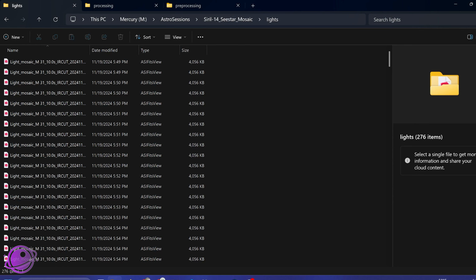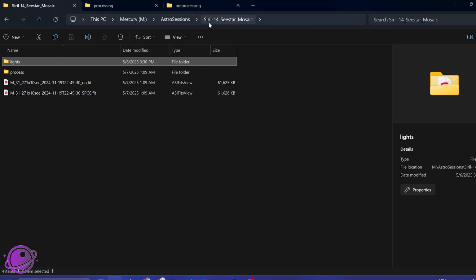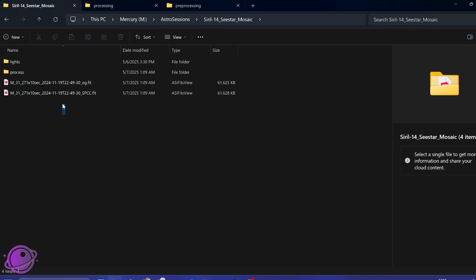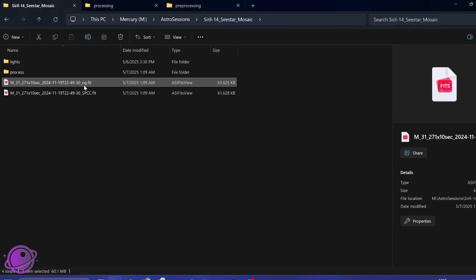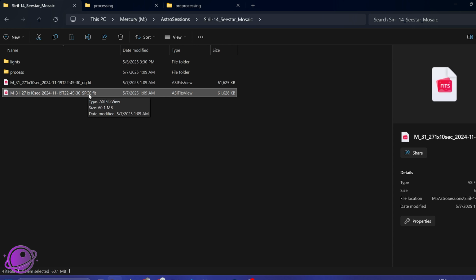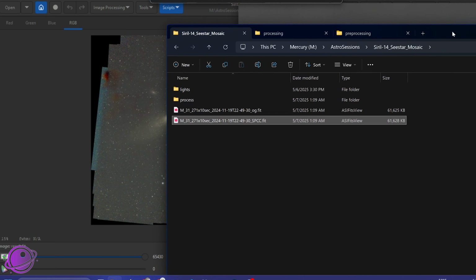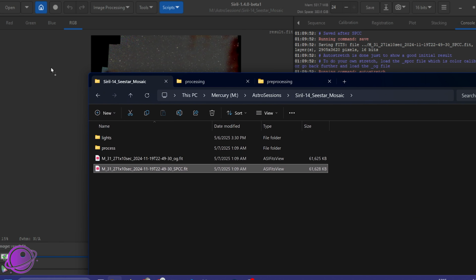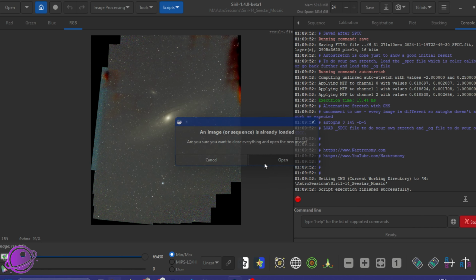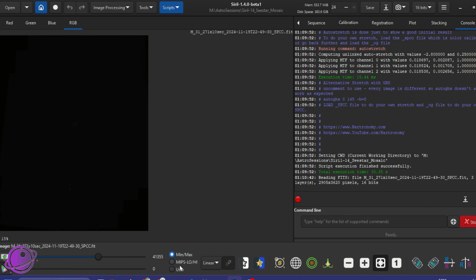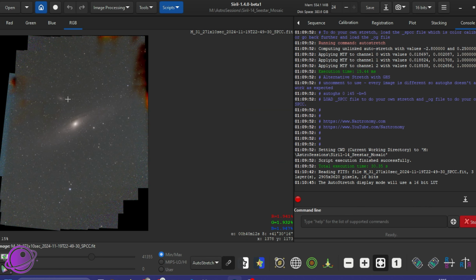So what you want to do is go back to your mosaic directory where you have the lights. So you'll have two different file shares. We have one with OG, I don't really know what else to call it, and then you have one with SPCC. So this script will do spectrophotometric color calibration as well. So instead of playing with that, you can bring that over and then do your own auto stretch here, and then play with the data.